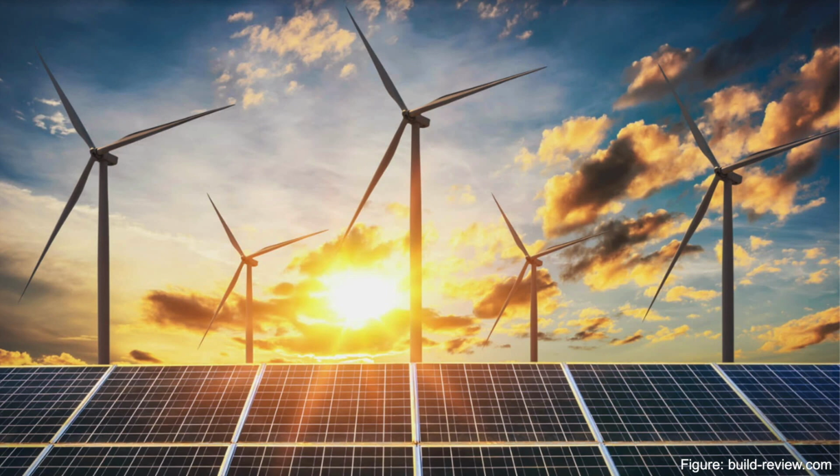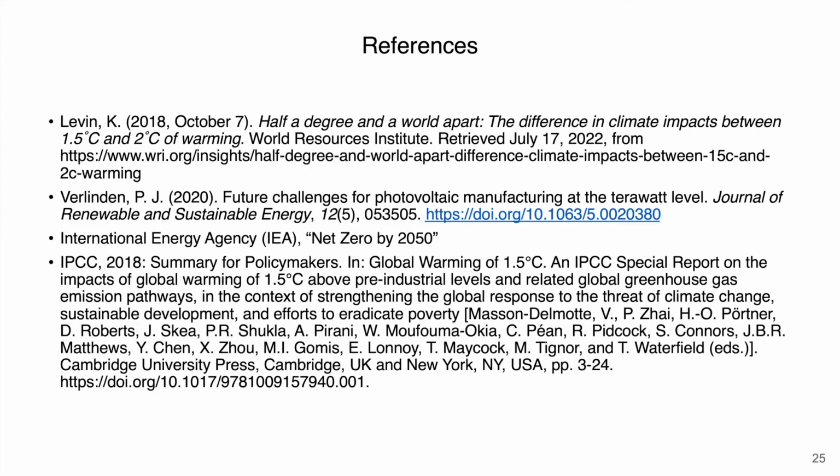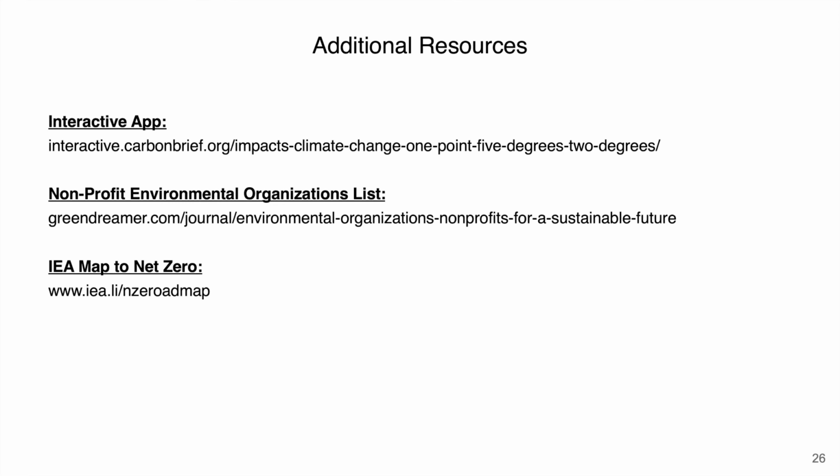If we don't achieve this by 2050, we face dire consequences, including widespread natural disasters and irreversible damage to our communities and wildlife. If we want to pass on a livable Earth to our future generations, we must support and take action. To start, here are my references, and I compiled additional resources, including links to organizations who are actively helping with environmental preservation, especially through renewable energy and community solar deployment.